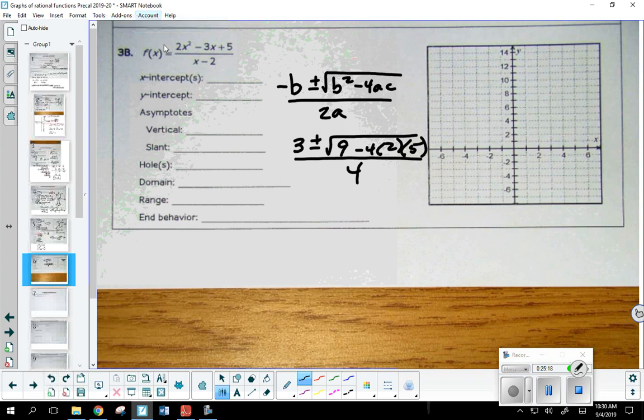There's one part of this I'm going to be really interested in. What is 9 minus 4 times 2 times 5? Negative 31. When I take the square root of a negative, that's going imaginary. So if I were to forget about the rest of the function and just take that numerator and sketch it, that quadratic will not be coming into contact with what? The x-axis.